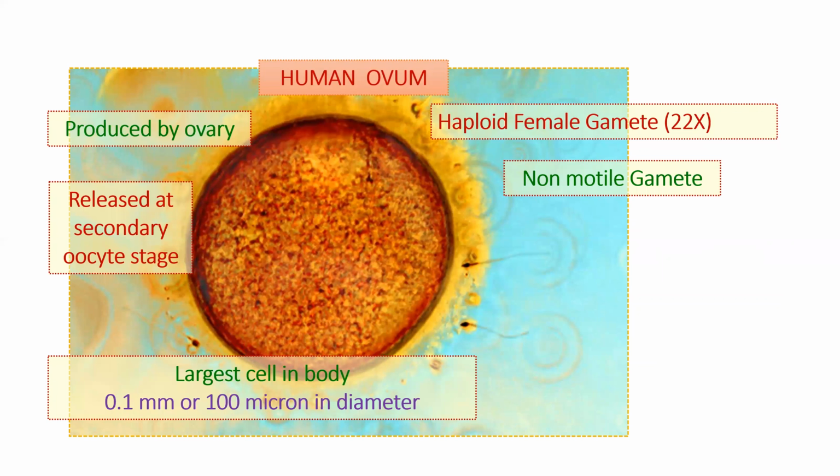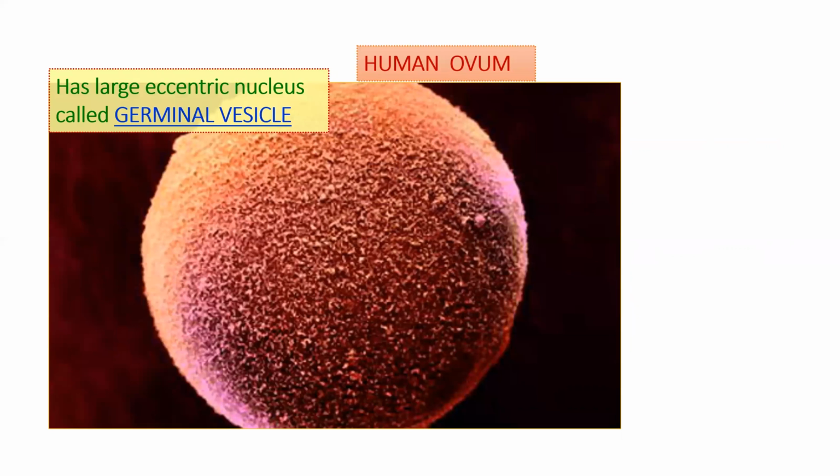It's a non-motile gamete. That's why the sperm has a tail, the flagellum, through which it reaches the ovum. The human ovum has a large eccentric nucleus, which is called the germinal vesicle.